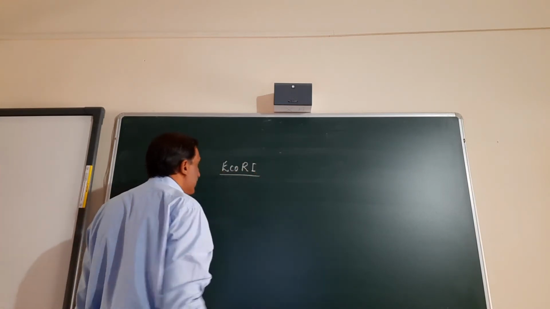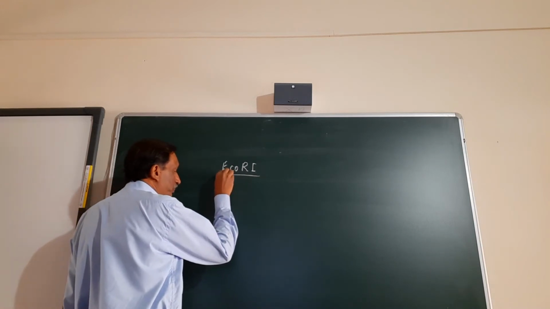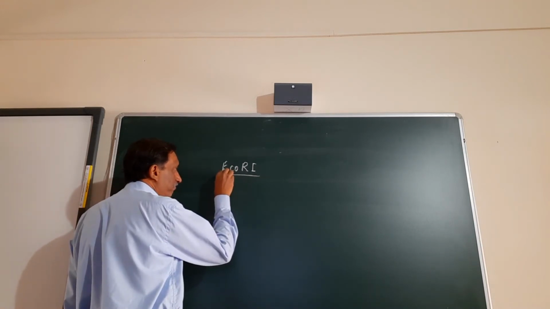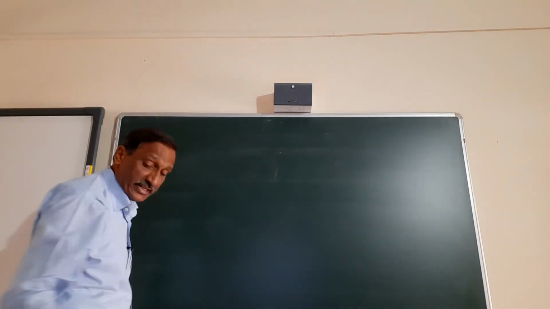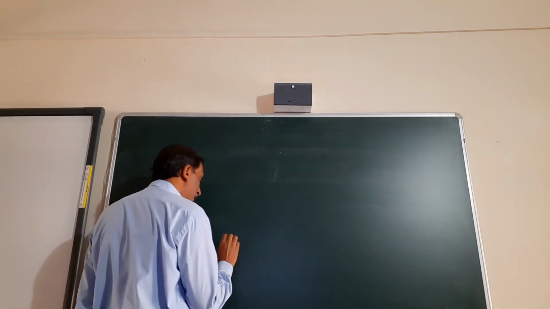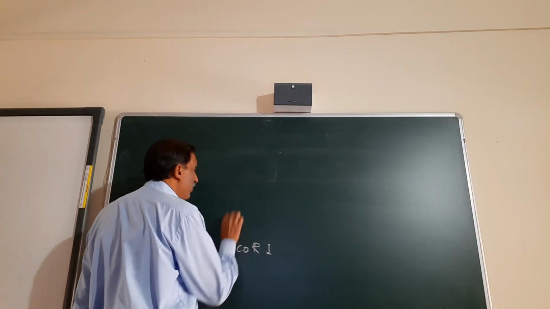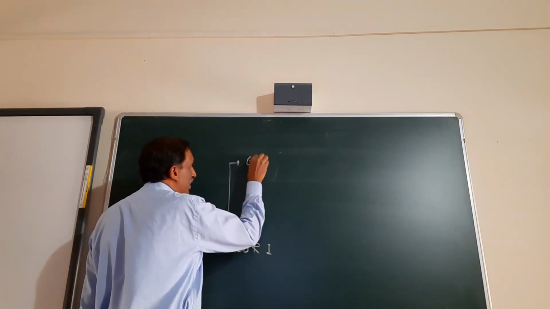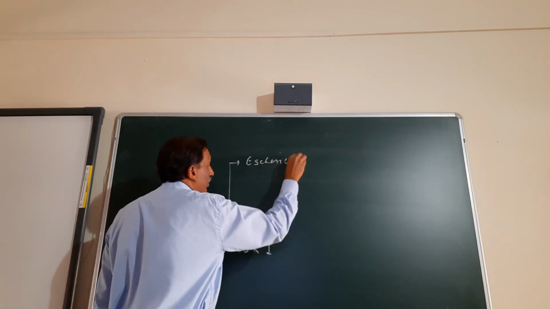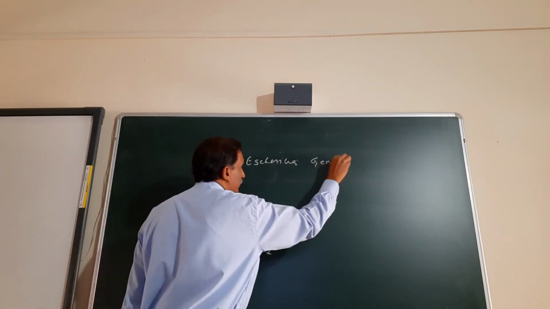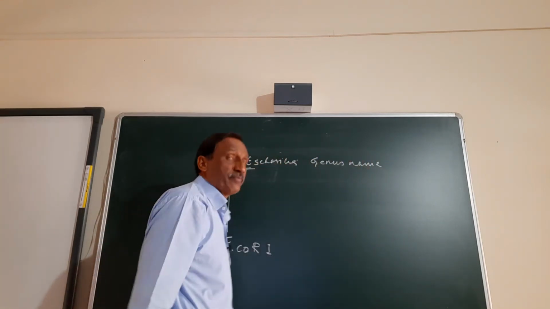Now Eco R1 is the name of a restriction enzyme, where E stands for Escherichia. ये जीनस नेम है. तो फर्स्ट लेटर ऑफ जीनस नेम इन कैपिटल.